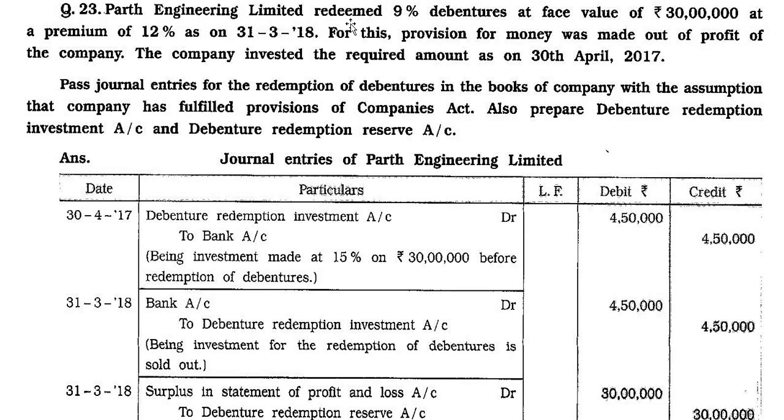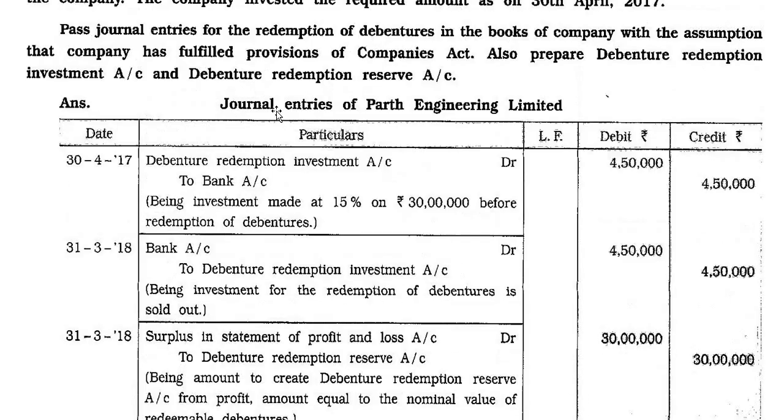Parth Engineering Limited redeemed 90% debentures at a face value of rupees 30 lakh at a premium of 12% as on 31st March 2018. For this provision, money was made out of profit of the company. The company invested the required amount as on 30th April 2017. Pass journal entries for the redemption of debentures in the books of the company with the assumption that the company has fulfilled the provisions of the Companies Act. Also prepare debenture redemption investment account and debenture redemption reserve account.